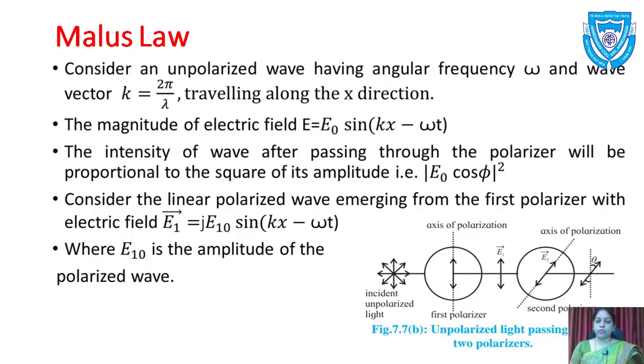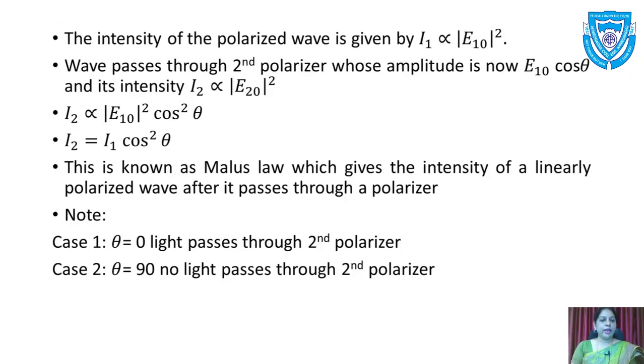This is the equation of the light emerging from the first polarizer, where E10 is the amplitude of the polarized wave. We know that intensity is proportional to amplitude squared. The intensity of the polarized wave is given by I1 proportional to |E10| squared.